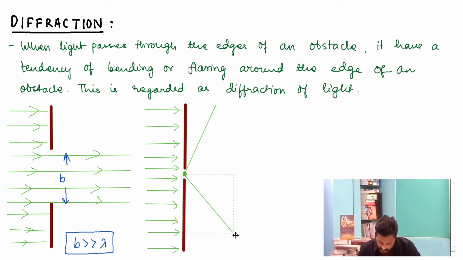That is, it will be somewhat like this. So the wavefront can be drawn in this manner.